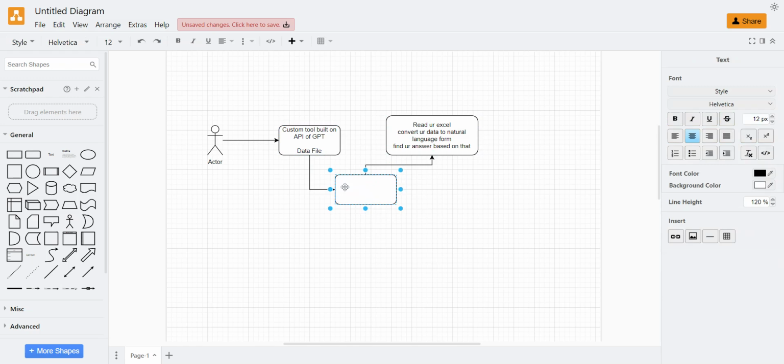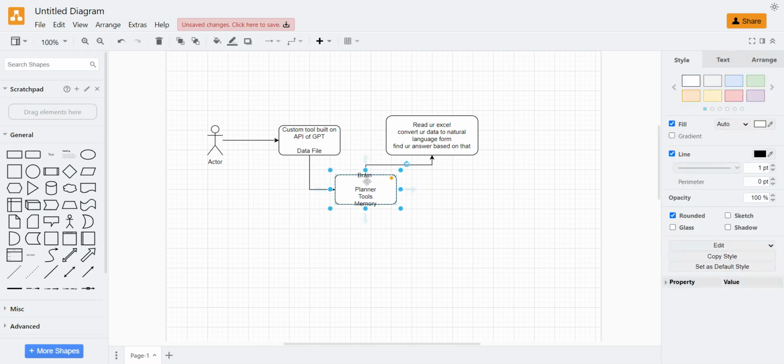Okay, so this is your brain, the entire brain. Now, what components does this brain have? First of all, when you send out a question, this brain will have multiple components. One is a planner, then the different tools that you integrate, and then the memory optimization and all that. Now, what do these different things mean?